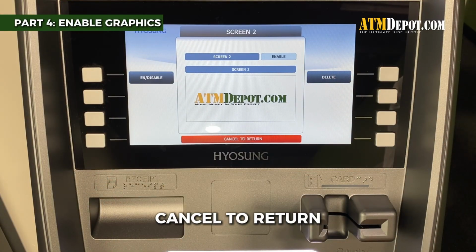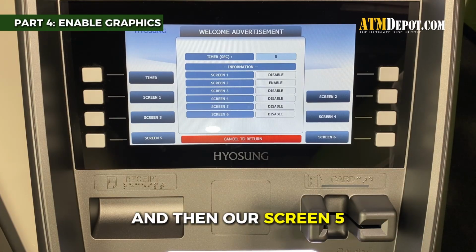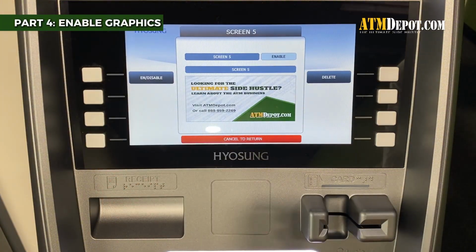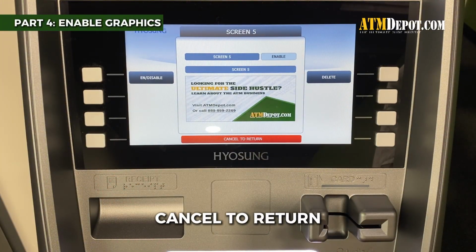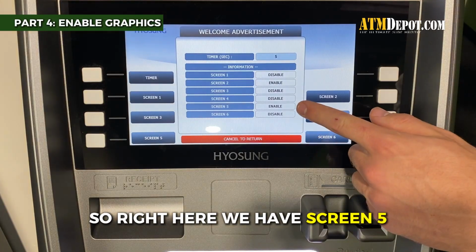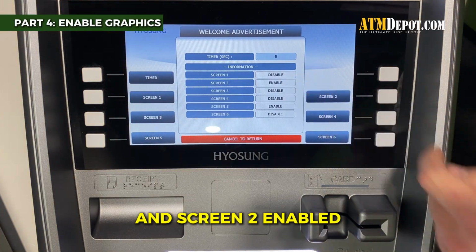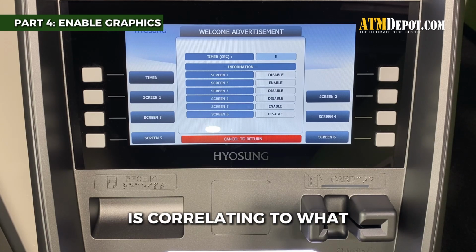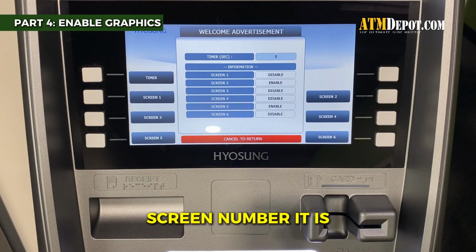And then we'll cancel to return. And then our screen 5, we'll enable that as well. And then we'll cancel to return. So right here we have screen 5 and screen 2 enabled. So whatever you name your ADV in your files is correlating to what screen number it is.